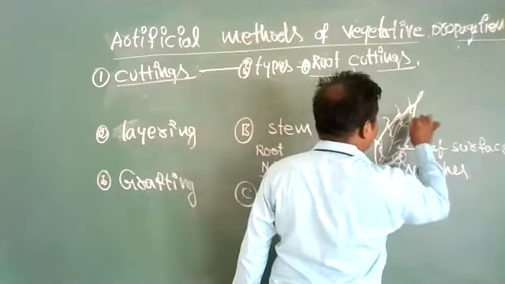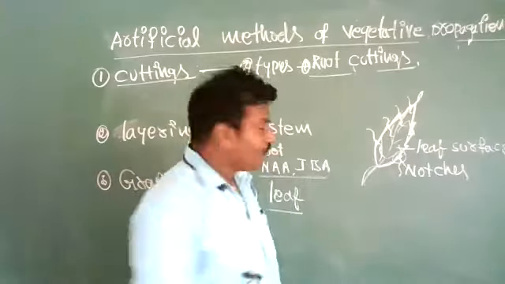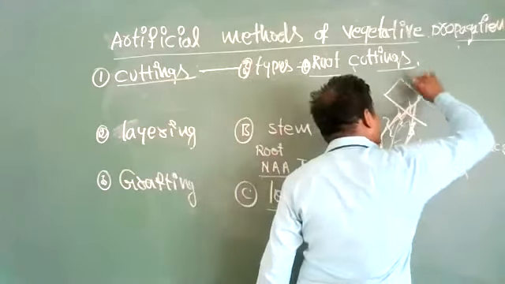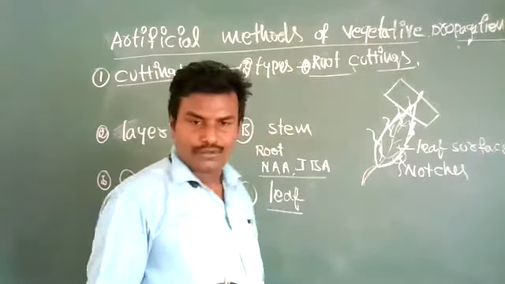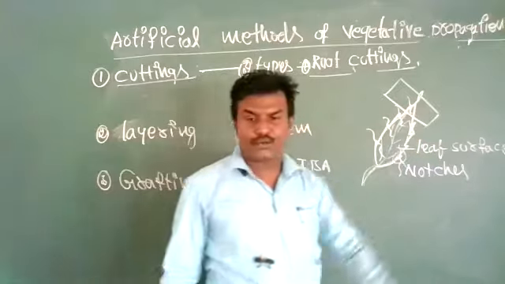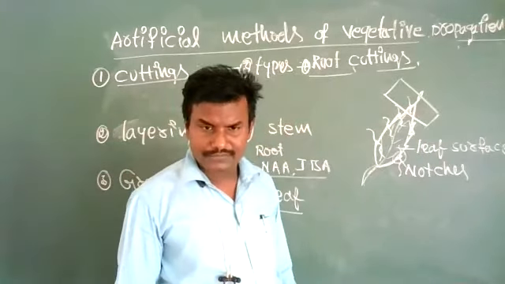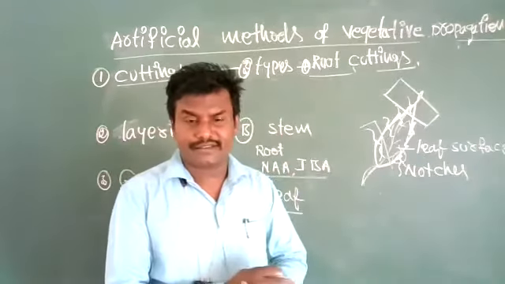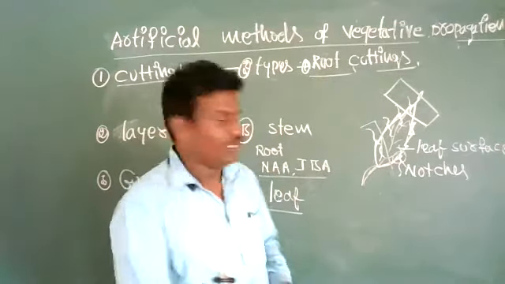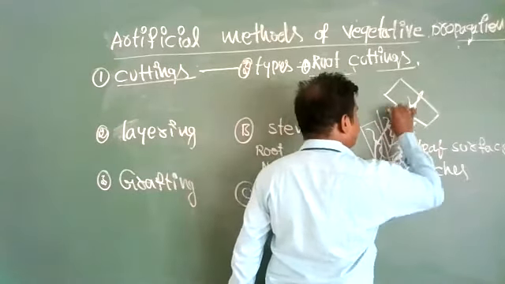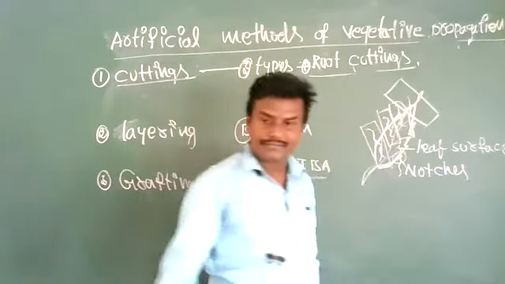So where exactly buds are there, in that particular place, we can cut the leaf into one or many pieces. Each part must have at least one bud. Here, 1, 2, 3, 4, it is one piece each.